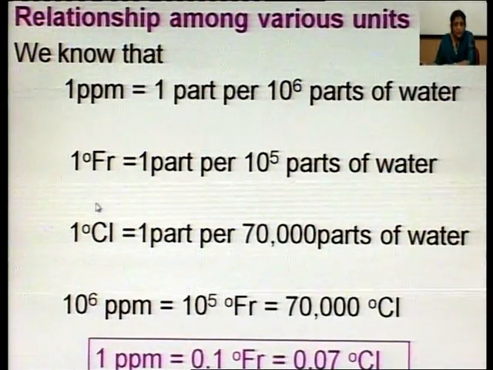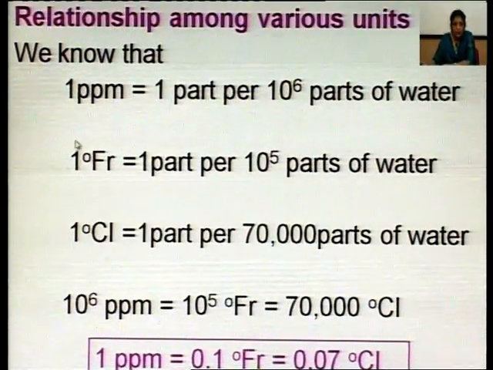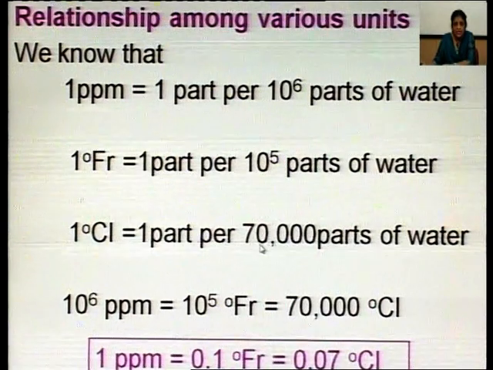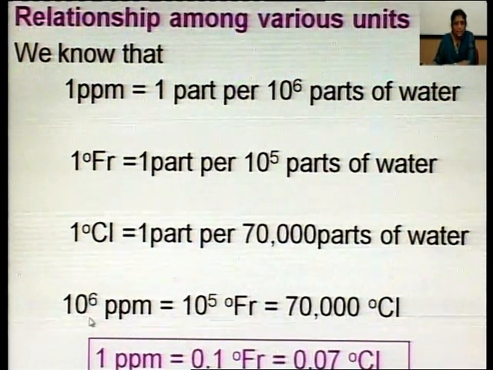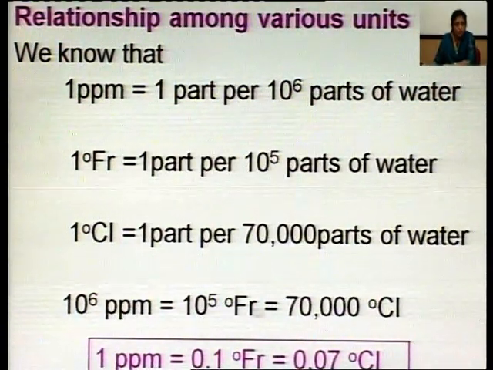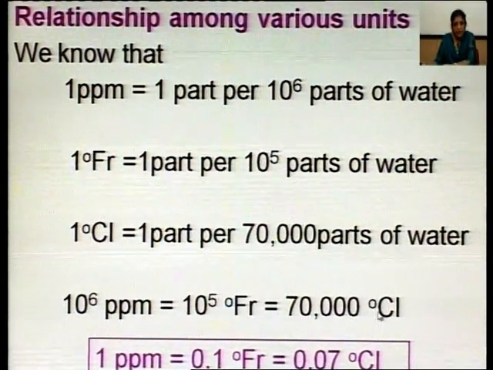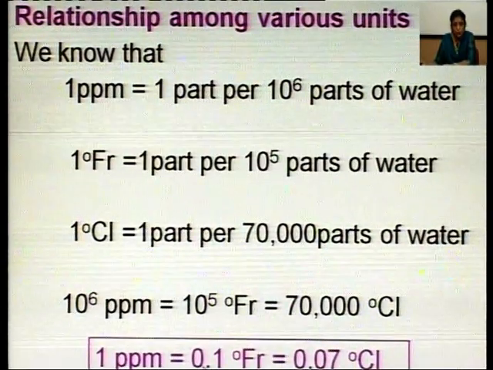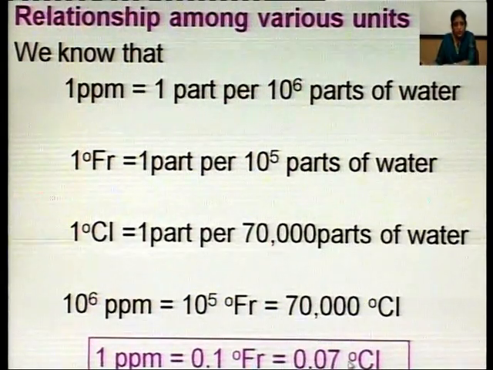1 degree French is equal to 1 part per 10 raised to power 5 parts of water, whereas 1 degree Clark is equal to 1 part per 70,000 parts of water. So, we can say 10 raised to power 6 ppm is equal to 10 raised to power 5 degree French, and that is equal to 70,000 degree Clark. Or simplifying it, 1 ppm becomes equal to 0.1 degree French, which is equal to 0.07 degree Clark.